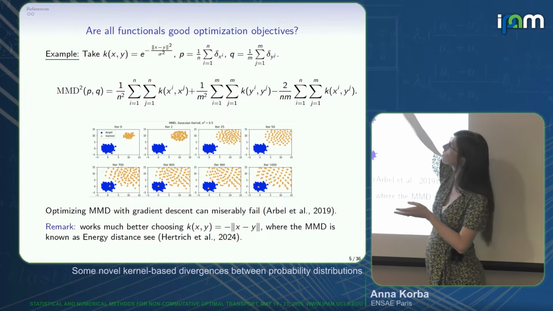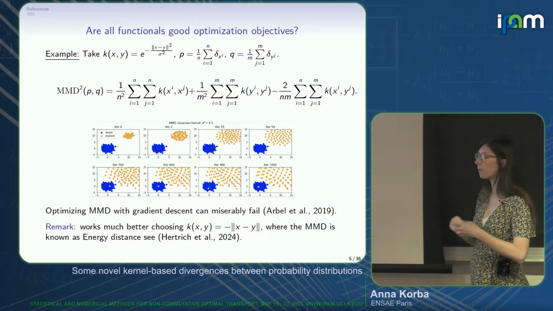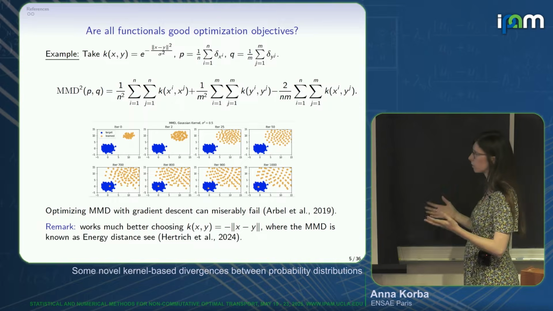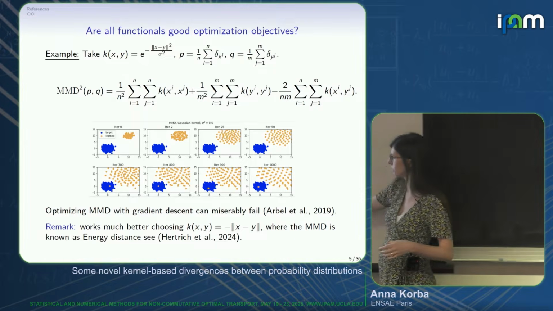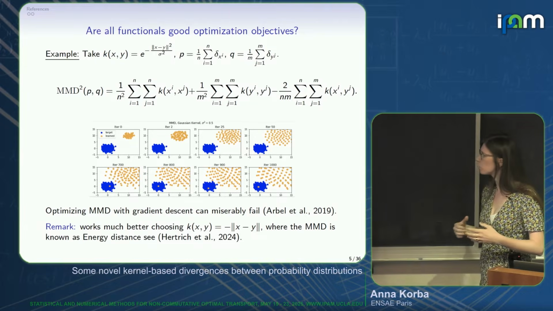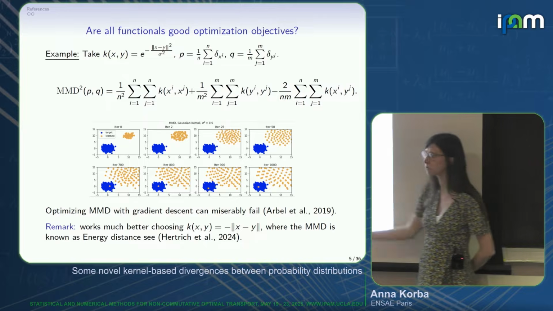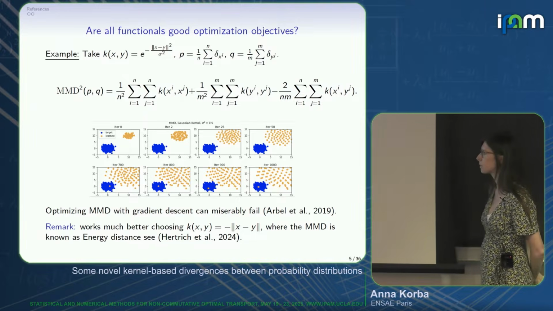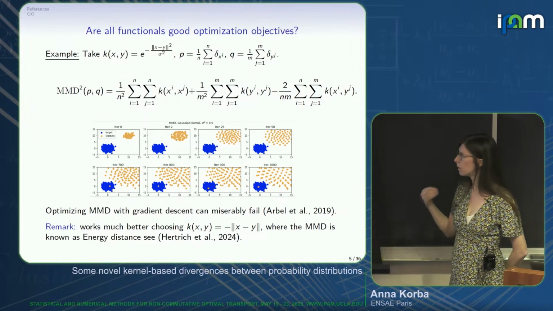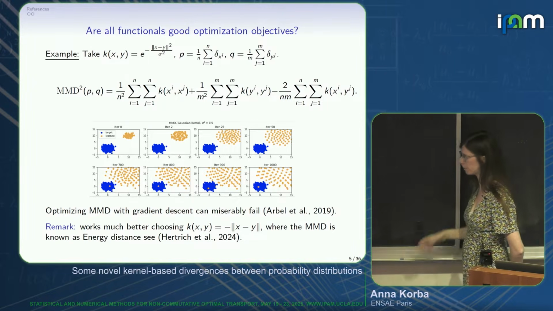We only optimize over the x_i positions of the distribution P, and it fails miserably. This is something we investigated in a paper a few years ago: you have to work really hard to escape from these behaviors. You have to inject noise in the dynamics and optimize the step size like crazy. So naively performing gradient descent on the MMD would fail.